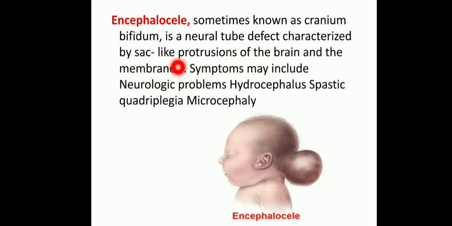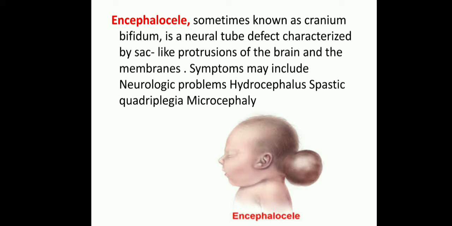Look at that, sac-like protrusions of the brain and the membranes. Symptoms may include neurologic problems, hydrocephalus, spastic quadriplegia, microcephaly. These are the symptoms that may appear in an encephalocele baby. Encephalocele means sac-like protrusion of the brain.